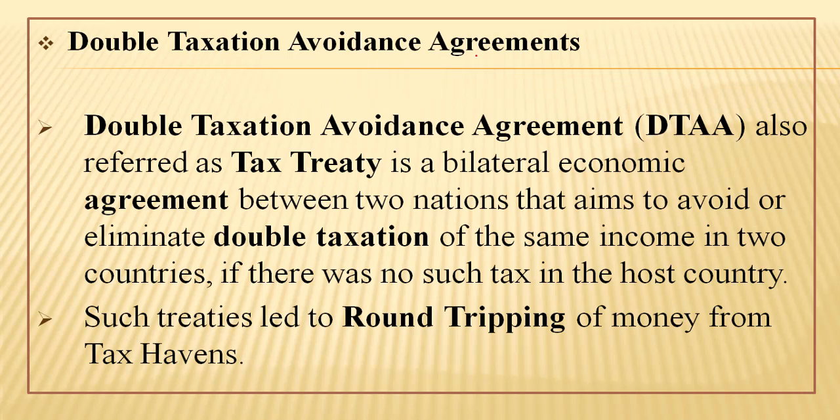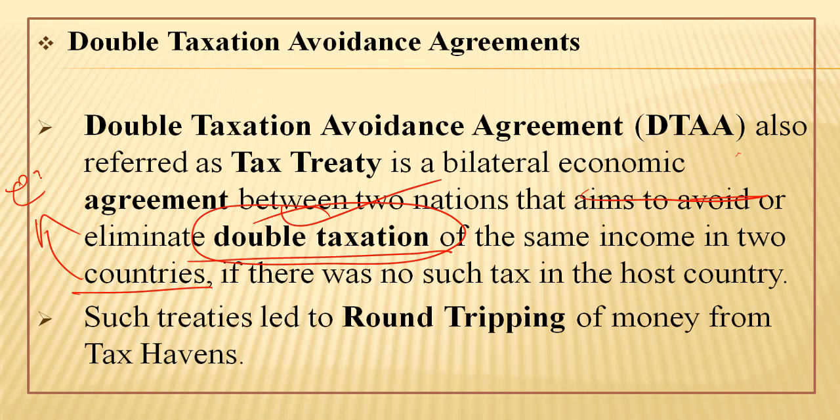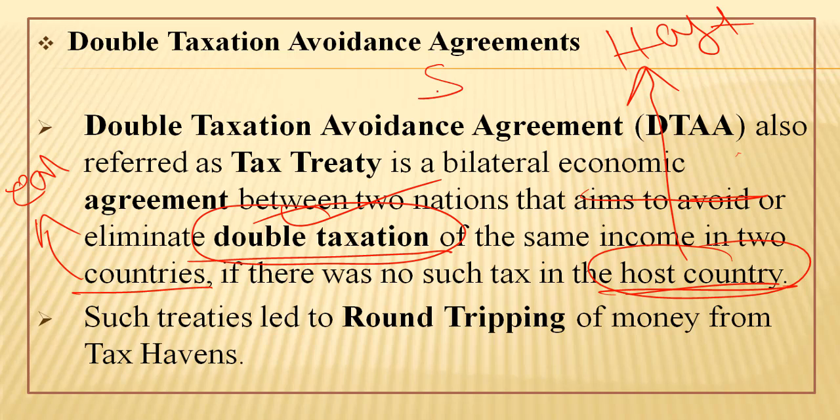Double taxation avoidance agreements, as we have studied, also referred to as tax treaties, are a bilateral economic agreement between two nations that aims to avoid or eliminate double taxation of the same income in two countries, so that there are reasonable income earning opportunities for companies like Amazon, those who are doing legitimate business. If there was no such treaty, they would have to pay tax either in the host country, that is India, or the country where they are registered, that is the USA.